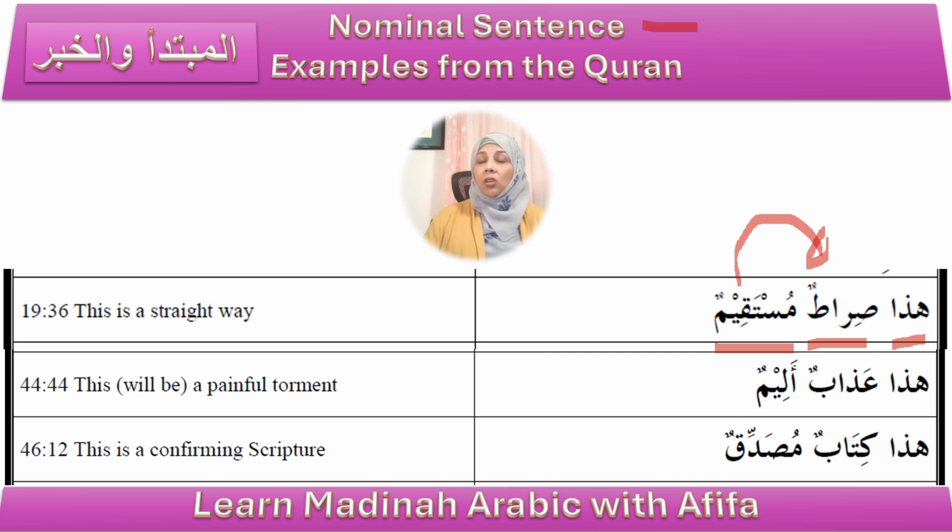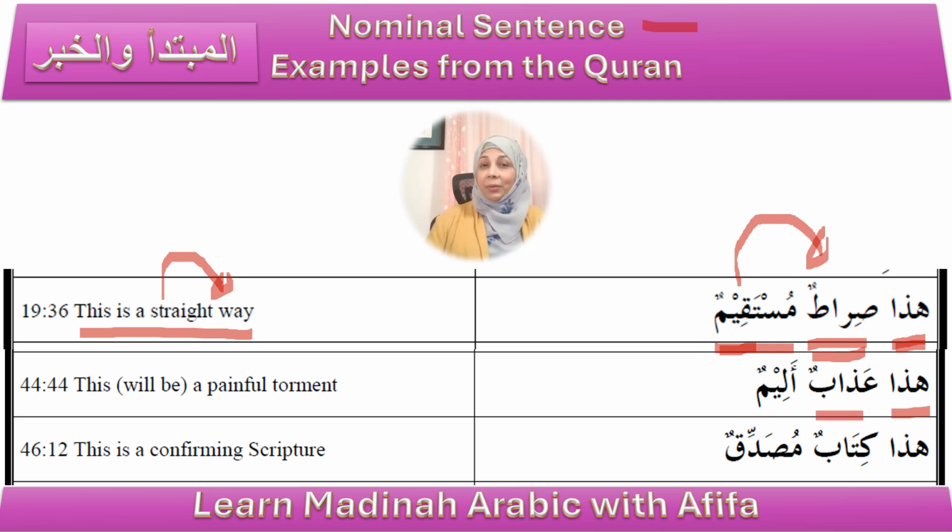Okay, siratun means way, so this is a straight way, and the straight is describing the way, so it is an adjective. Okay, so here the mubtada is hadha and the khabar is siratun, and mustaqimun is the adjective describing sirat.